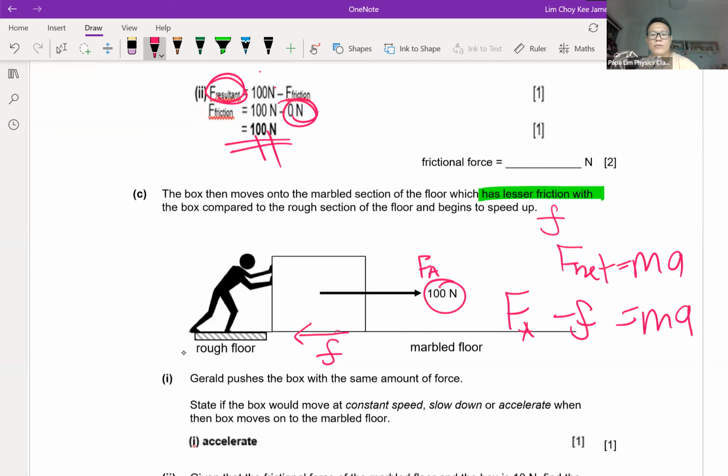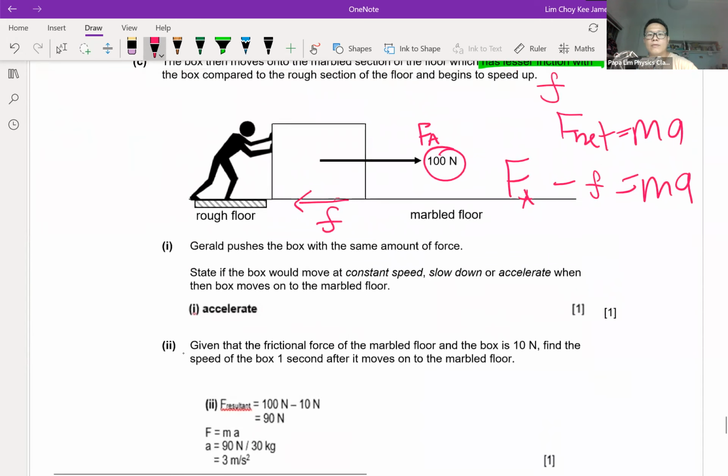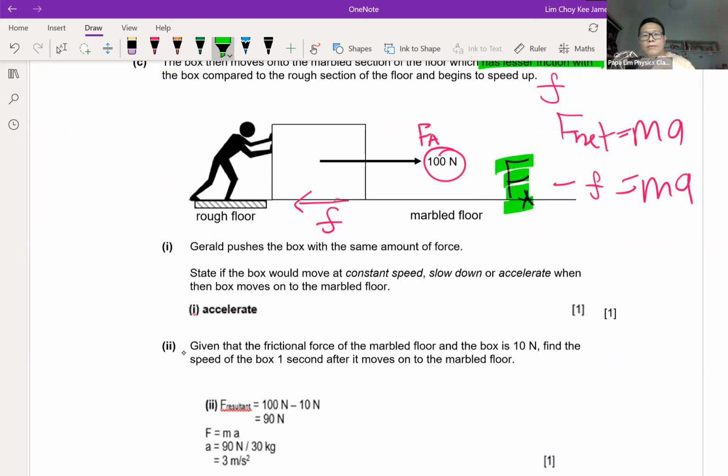Okay, so I have a smaller friction, which means my friction is actually smaller. So let me draw a bit smaller. It's a smaller friction than my applied force. So from here, I will know that definitely the FA applied force is bigger than my friction, and I will know that the left-hand side, the resultant force or the net force, will definitely be a positive number. So this left side will be positive.